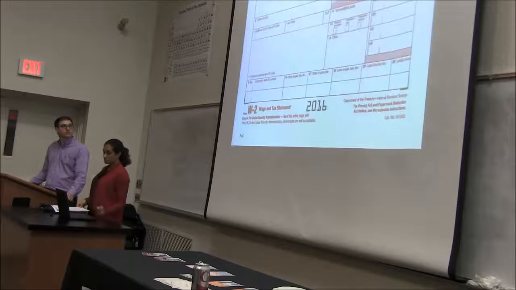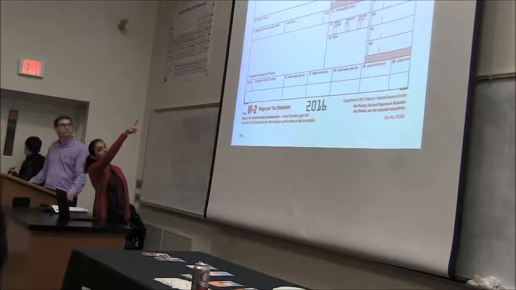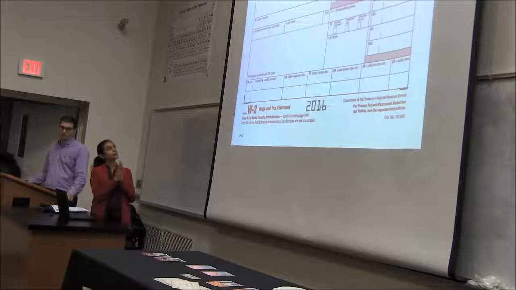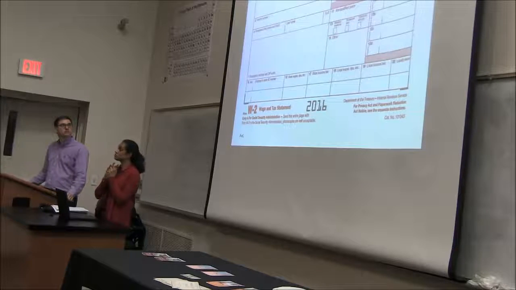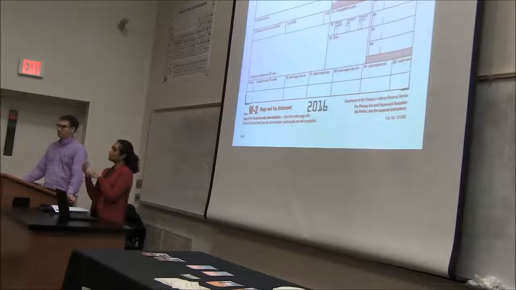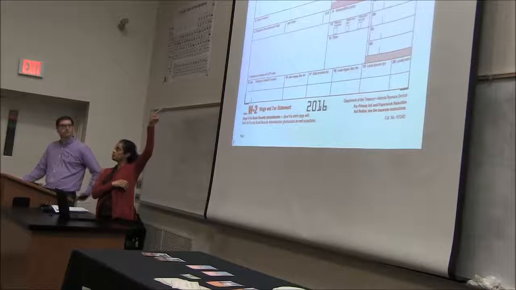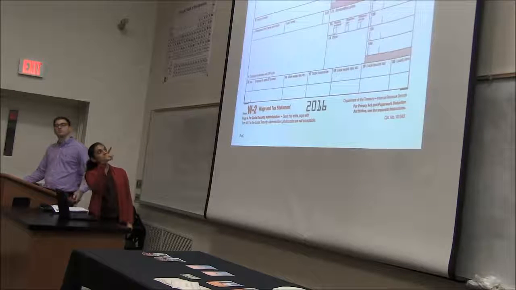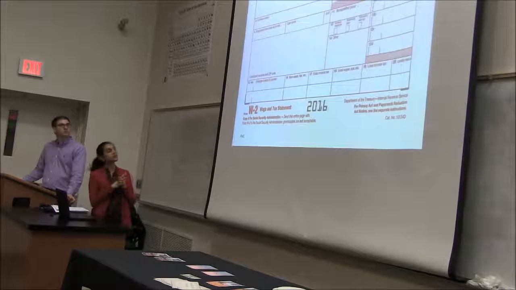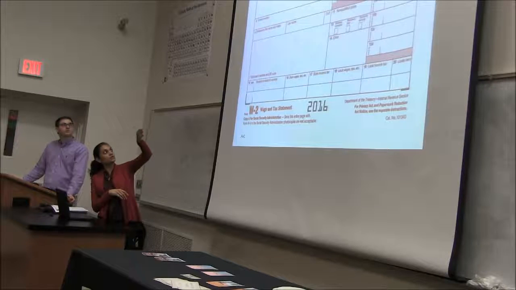In terms of what a W-2 looks like, if you've never received one, this is what it looks like. Box 1 up there is where your employer reports what they consider your taxable income to be. If you had any pre-tax deductions like 401k or medical or anything like that, all of those will be deducted and the net amount will be reported in box 1. Now if you had taxes withheld, it'll go into box 2. If you are subject to Social Security and Medicare taxes, the actual Social Security and Medicare taxes withheld would be reported in box 4 and 6.